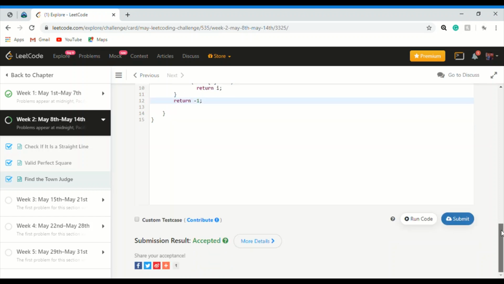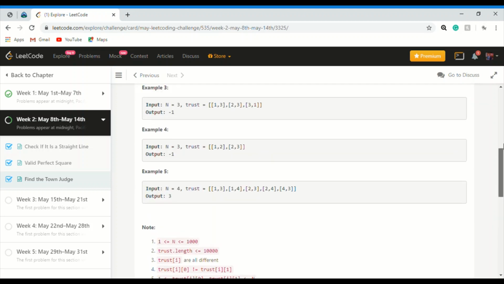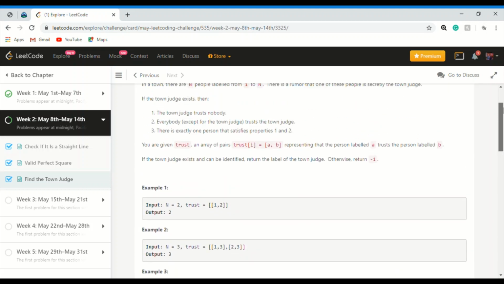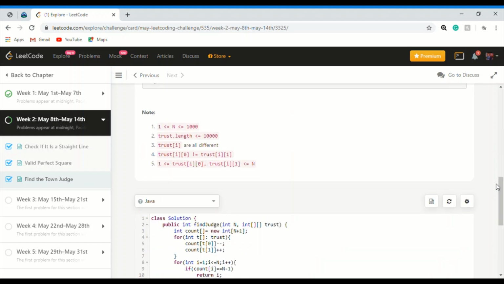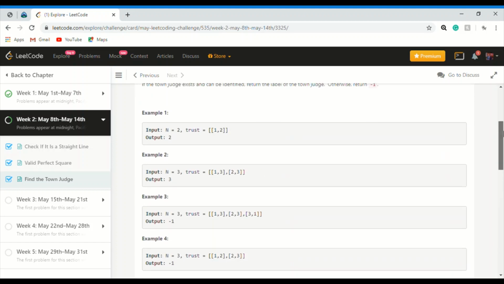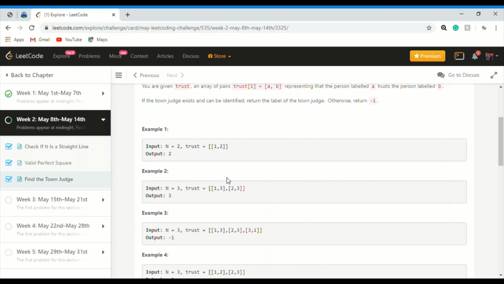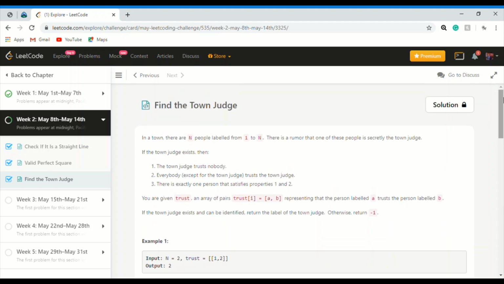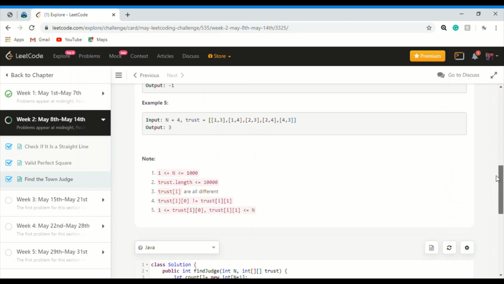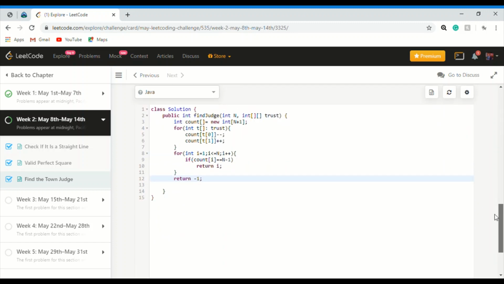Okay, done, accepted. So this was basically it. If you understood the problem, it is basically a simple incrementing, decrementing and looping problem. The main part lies in understanding the examples and the problem statement. I suggest you read them, and if you're not able to understand them, then check out my video. I have tried to give a good and clear understanding of this problem.